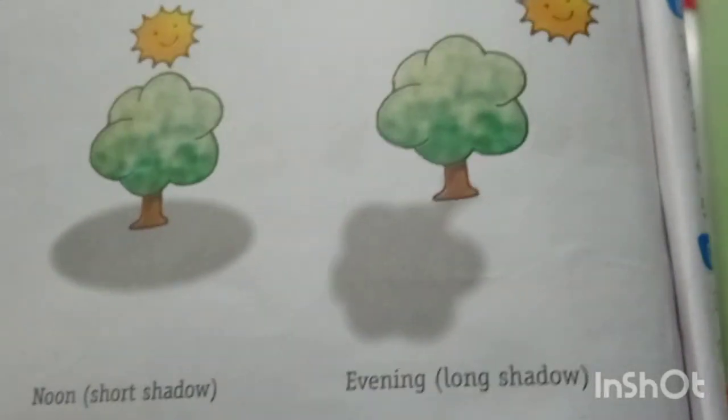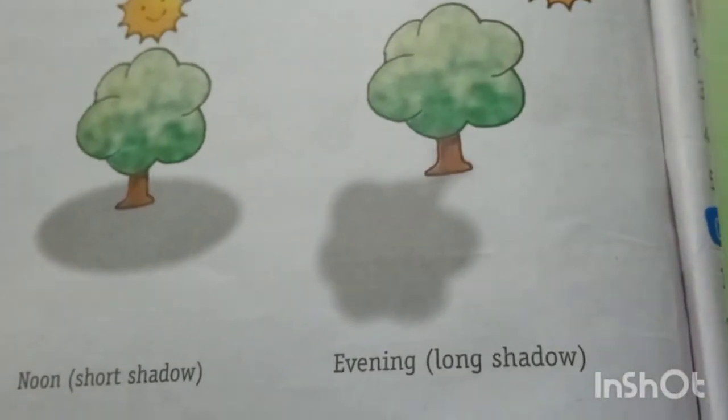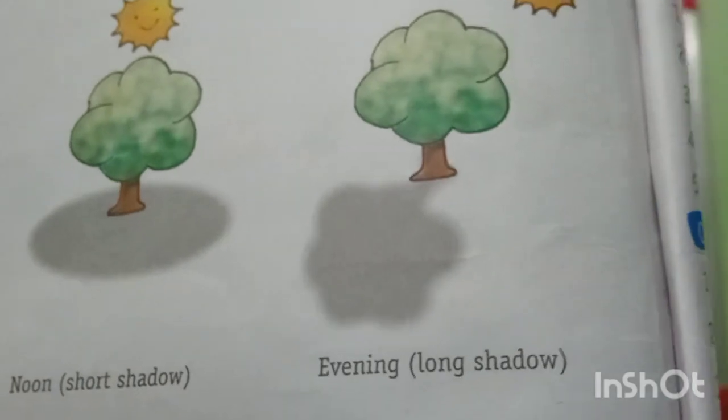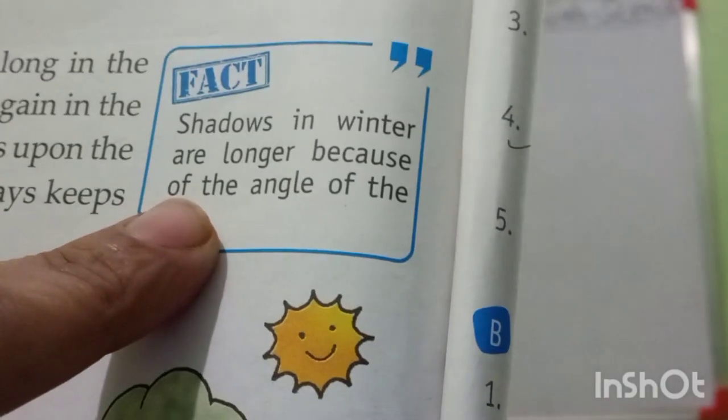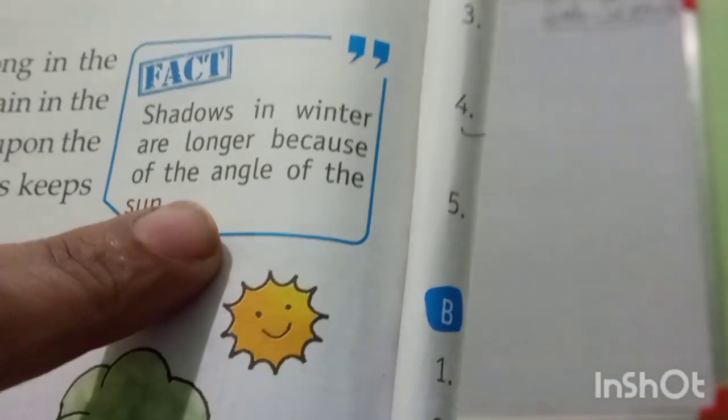And shadows in winter are always longer because of the angle of the sun. It means in winter season the shadow is longer compared to summer season. And you learn this fact also. All of you read now and underline these facts in your book. And these facts encourage your knowledge.